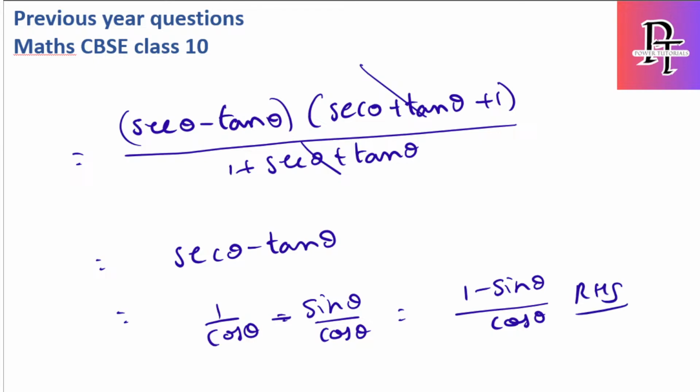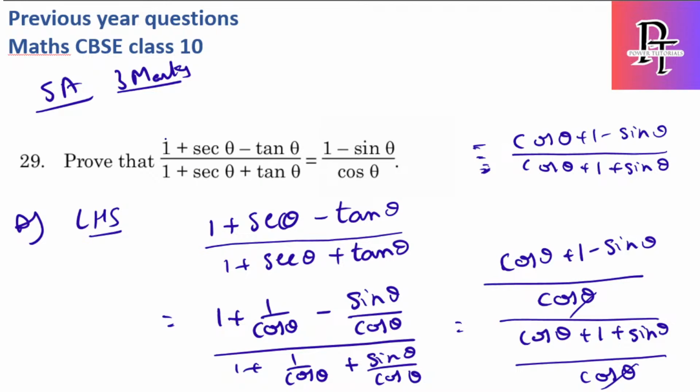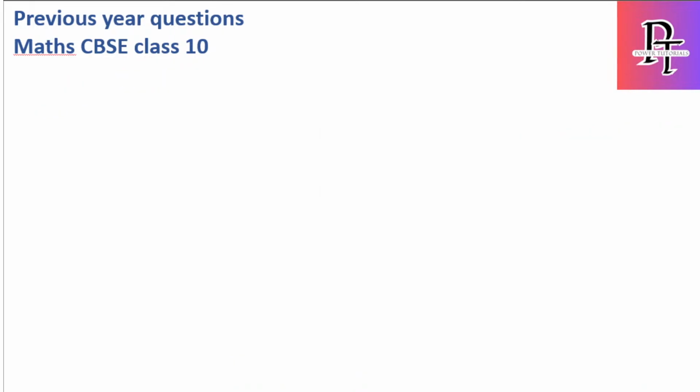So for this type of question, if it is 1 plus secant minus tan over 1 plus secant plus tan, this is very easy if you use the second trigonometric identity, but don't go with the method of converting to sin and cos. Okay, let's see one more short answer question.